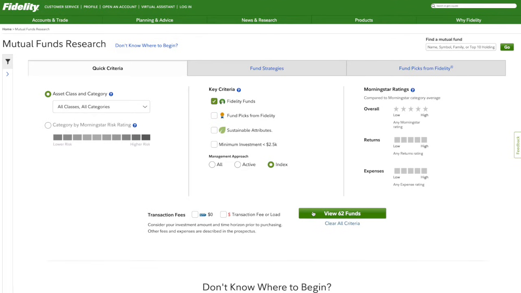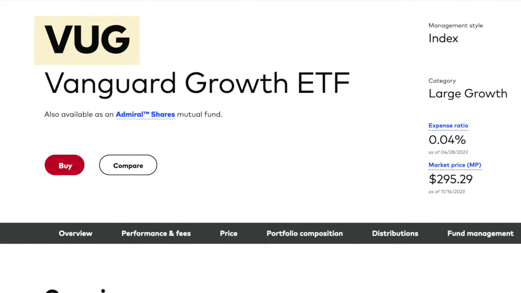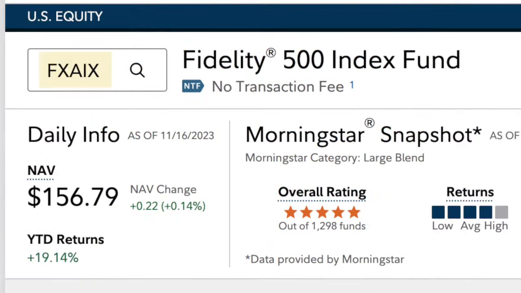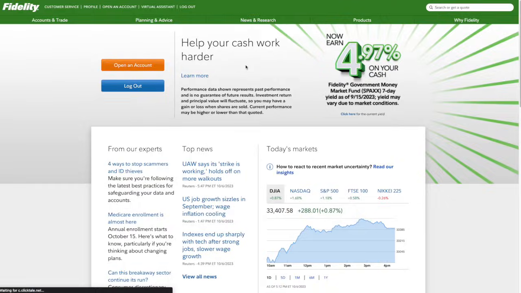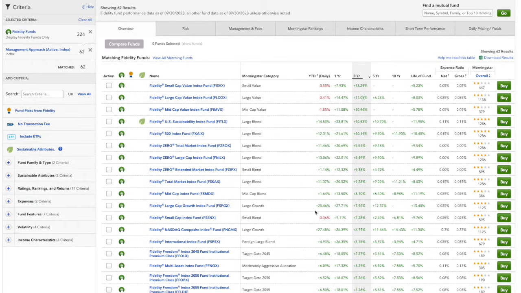Because of that, I only have Fidelity Index mutual funds in my Roth IRA, and then in all my taxable accounts, I have ETFs. So for complete beginners, typically ETFs have 3 or 4 letters in their ticker symbol, where mutual funds are normally 5. And for Fidelity mutual funds, you can see the option to select Fidelity Funds, and I personally only want indexes because they're cheaper and historically have done really well over time.